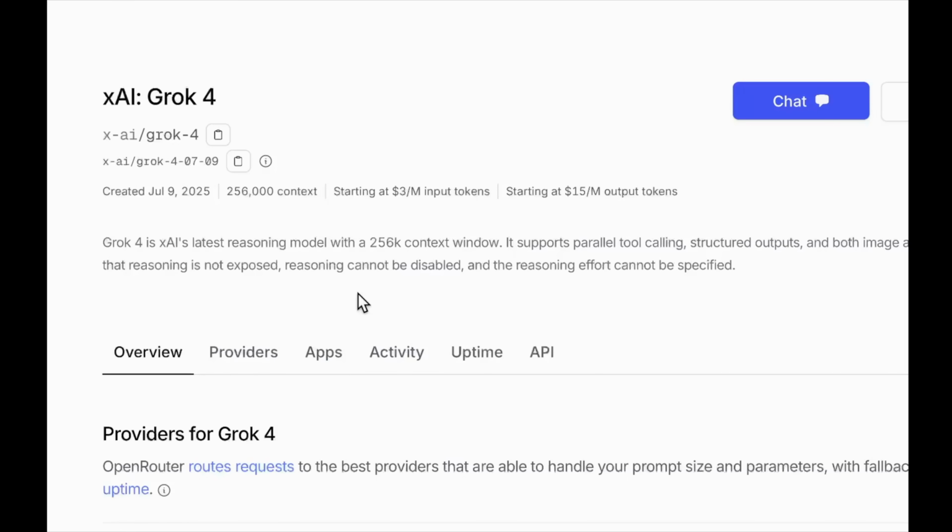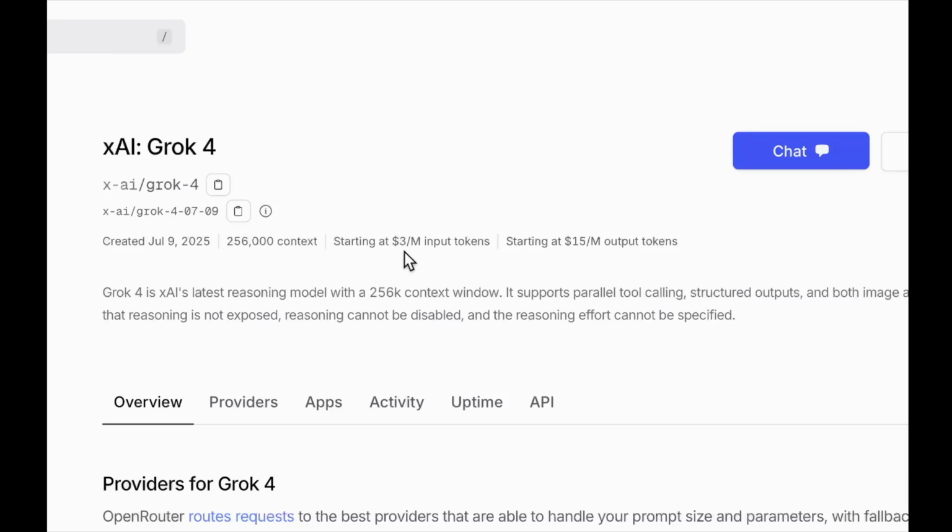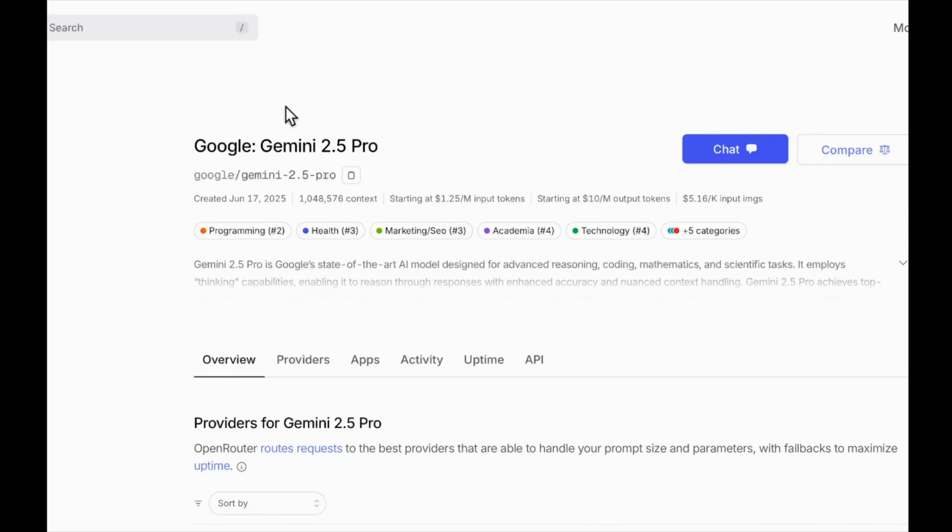So if you head over to the OpenRouter webpage, you can already use this model if you don't want to pay for the subscription. Talking about the context length, the model has 256k context and it starts from $3 per million input tokens pricing and $15 per million output tokens. Let's have a look at the competition as well.